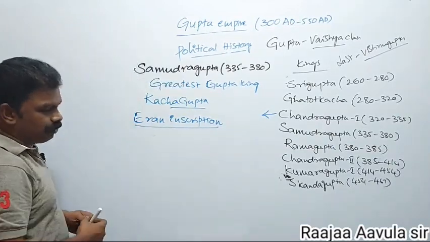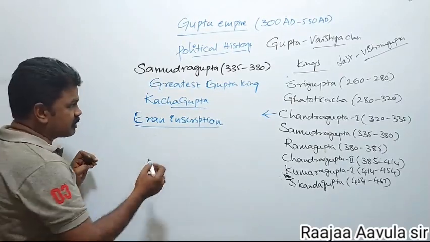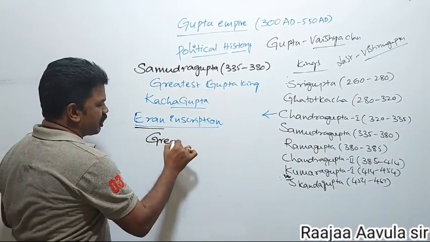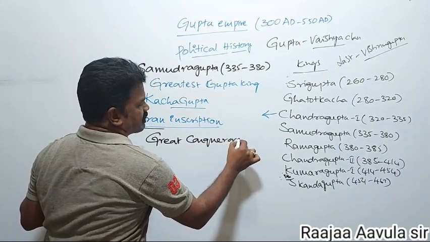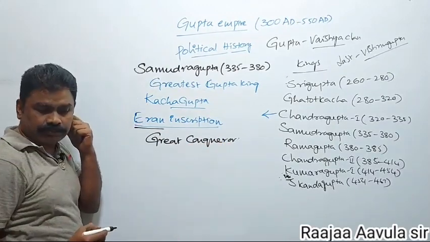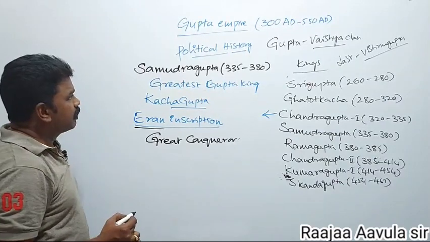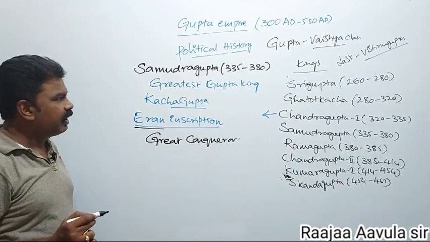The Eran inscription mentioned him as a great conqueror. So according to this inscription, Samudragupta was selected as a king.